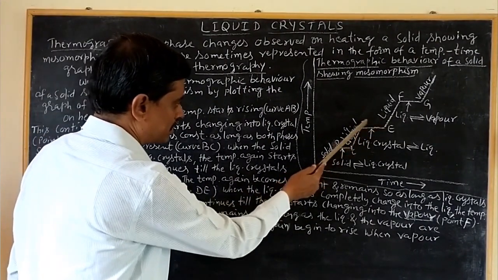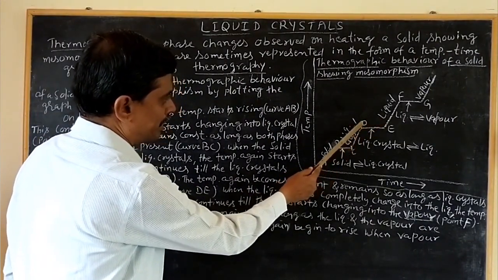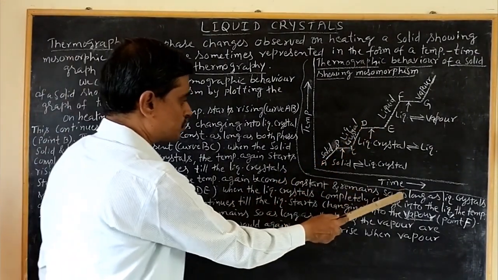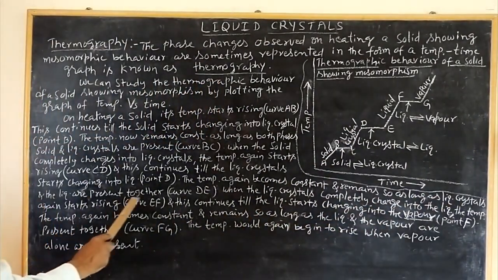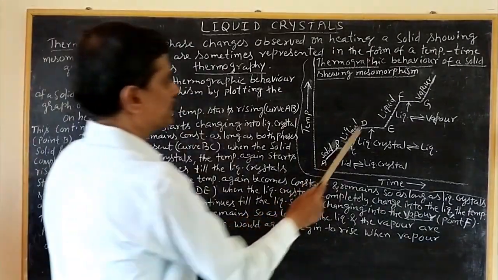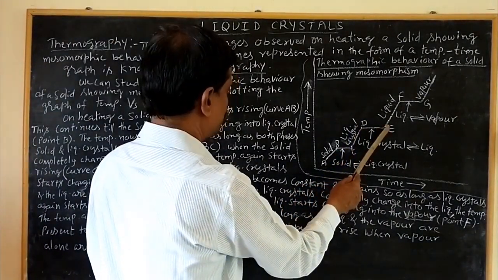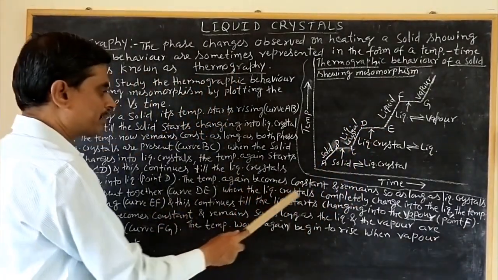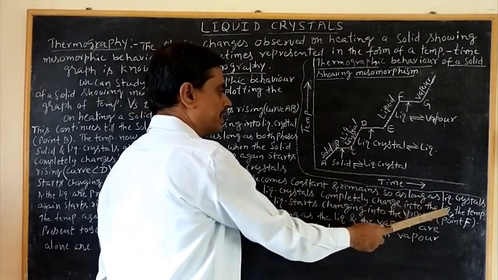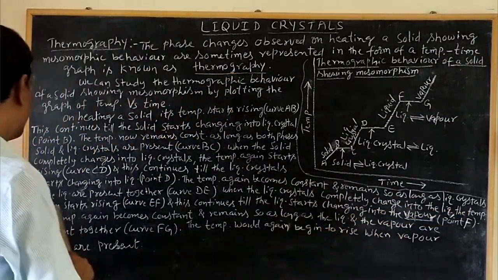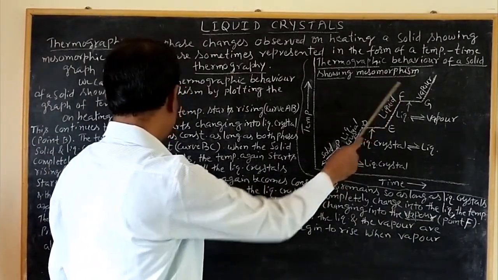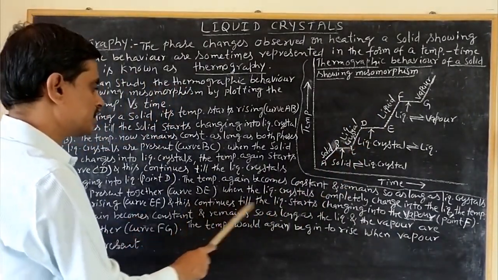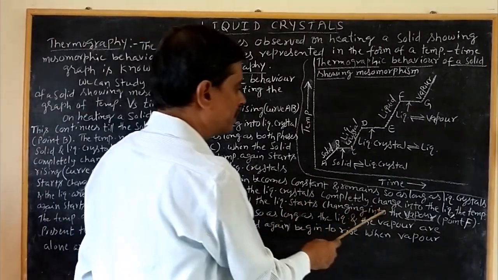Here also the temperature remains constant between the point D and E, and remains so as long as liquid crystals and liquid are present together. That is curve DE, where there is a constant temperature. When the liquid crystals completely change into the liquid, the temperature again starts rising. Curve EF, you see that here. And this continues till the liquid starts changing into the vapor.